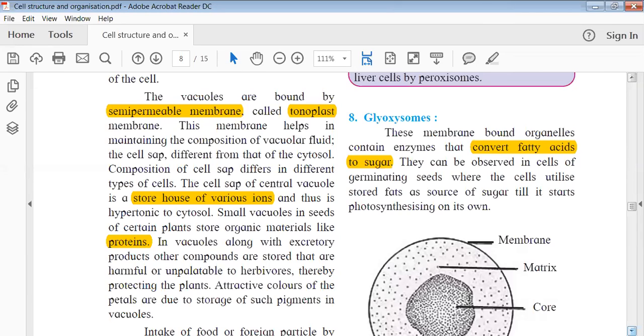So as I mentioned, it can work for a storing function, for an excretory function, and apart from that it can also be protective in function for the plant. We all know there are different kinds of plants whose flowers are very colorful, very beautiful, right? These beautiful flower colors are due to the pigments present, and the pigments can also be stored in a vacuole. So these are different functions of the vacuole. I hope you understood. It can store protein, ions and pigment, it can help in an excretory function, and it can also be a protective function for some plants.